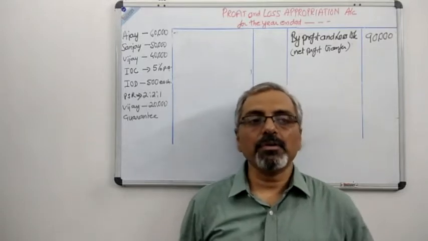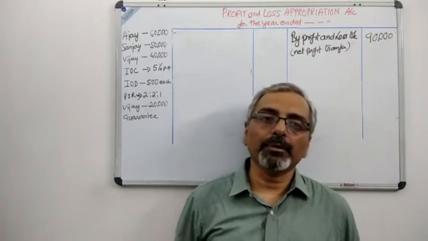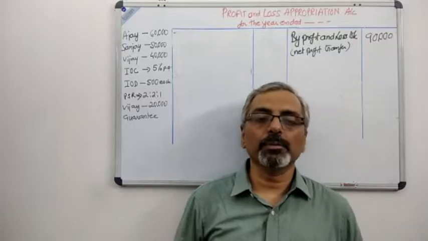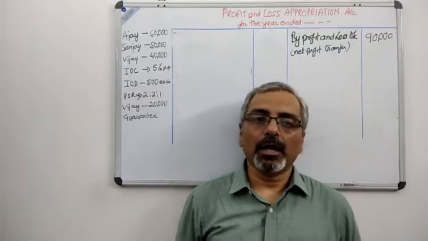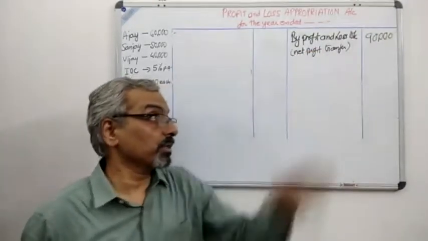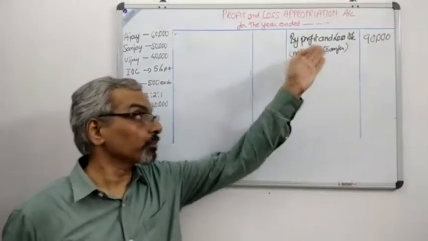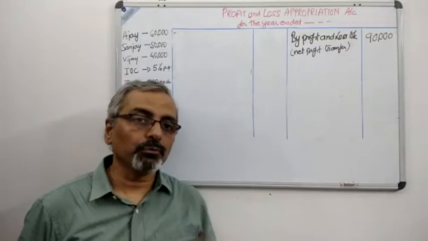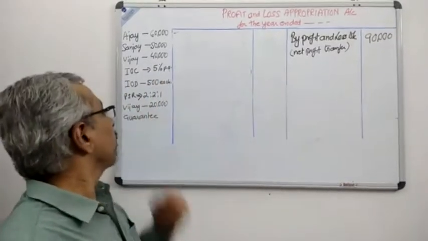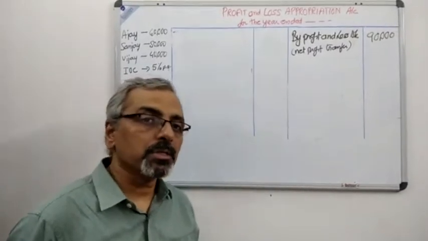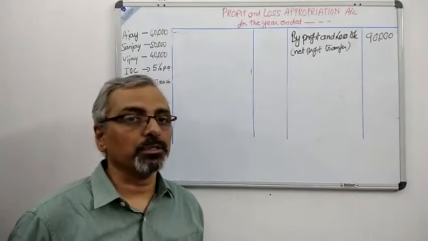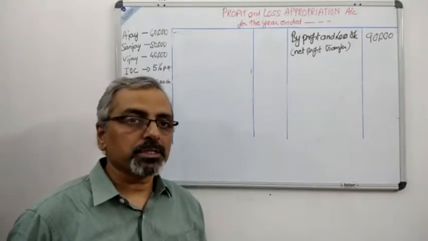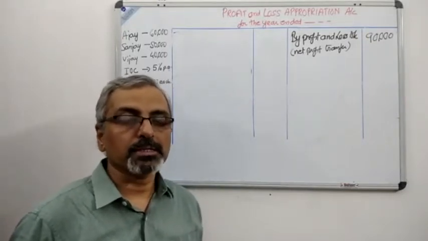Here one thing is very important to know, that the capitals are fixed, therefore all the entries will be transferred to the current account, and the profit of the year has been mentioned as 90,000, which I have already posted over here. You can see we are preparing the profit and loss appropriation account to find out if this partner Vijay, the last partner, is given this 20,000 and how is he given the 20,000. So let us start with the calculation first, that is the interest on capital.